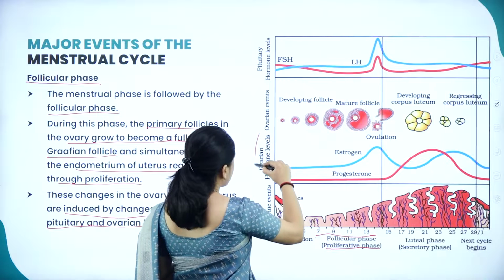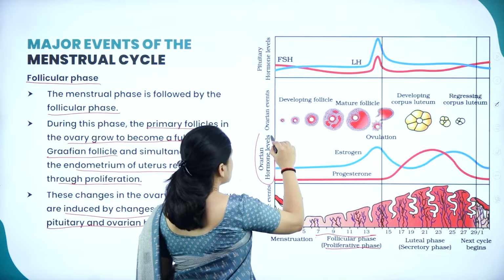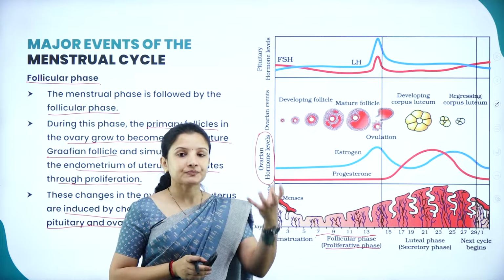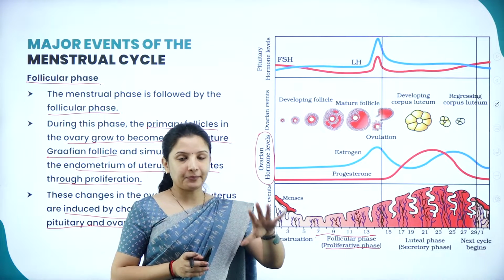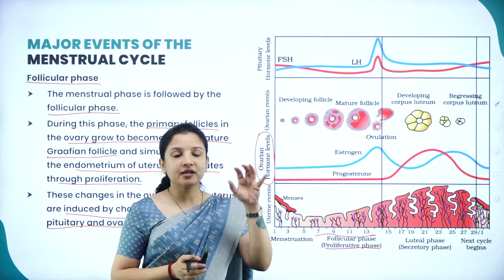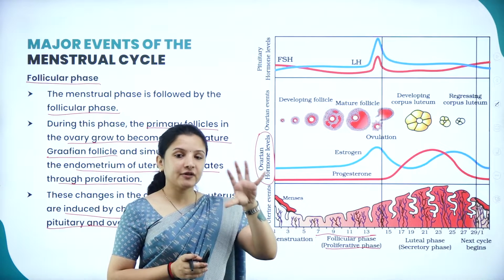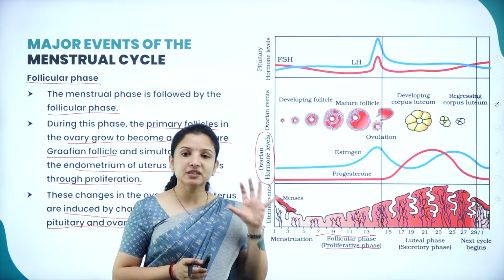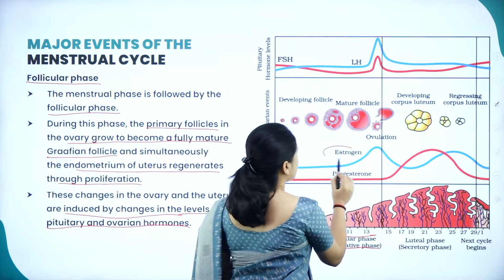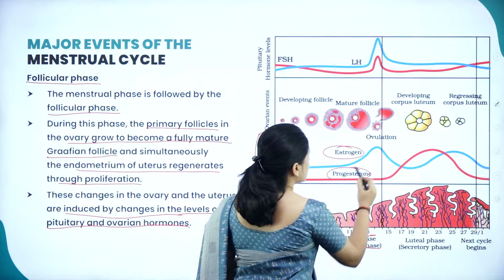Apart from that, one major event here is the increase in the ovarian hormone level, so that if the sperm is to fertilize the egg, or the egg has to mature, or the endometrium has to be formed properly, certain hormones have to be released. For all that, estrogen and progesterone will start to increase.